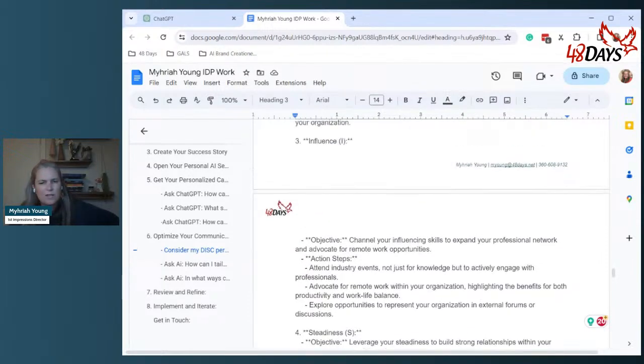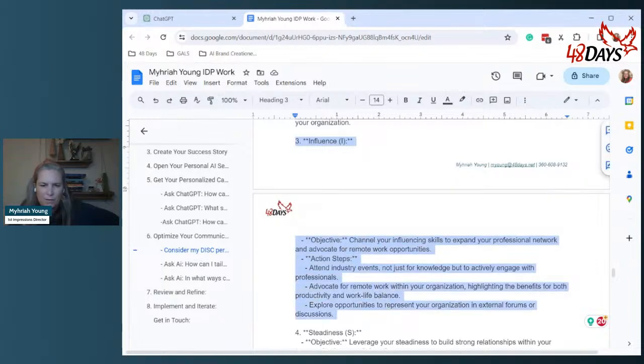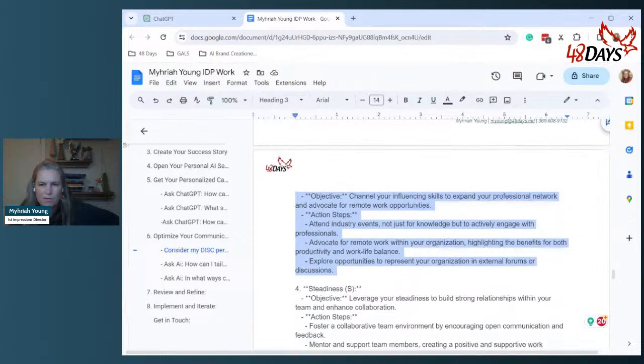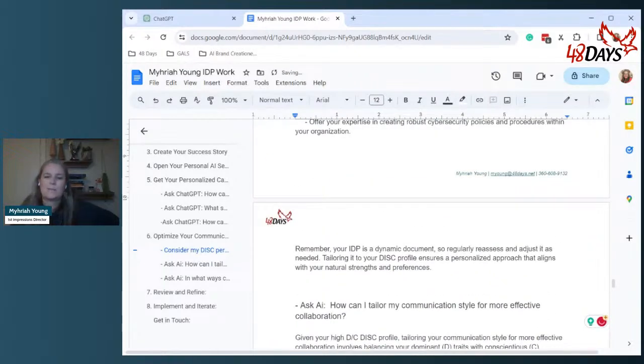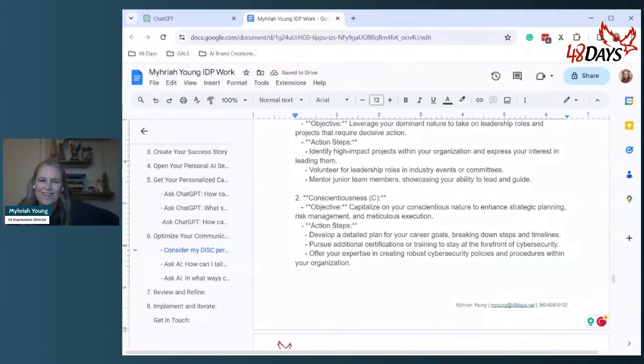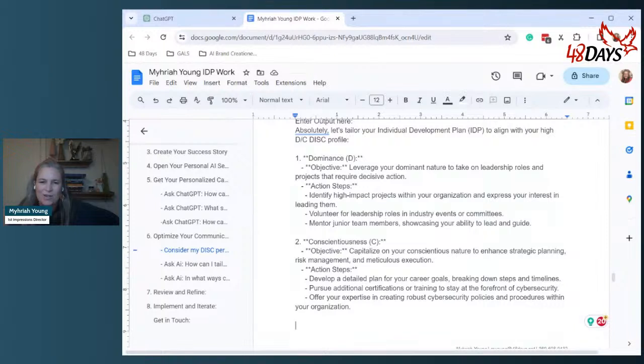And so it's really interesting. It did break down a couple more of the personalities. Personally, if it were not me, and since this person is really not that, they could go ahead and pick one or two and stretch themselves, but the likelihood is it's probably not going to happen. So I'm going to delete those and just go through and really make sure that the action steps and everything fit with what I want. Maybe it just needs to be tweaked a little bit.